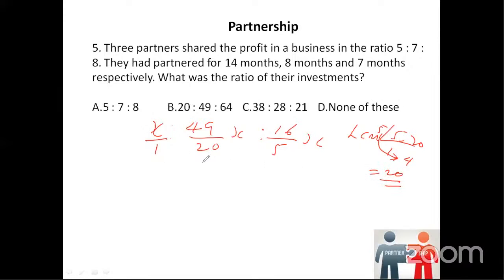So in the ratios, when you have LCM 20, you need to multiply all of them by the LCM. That is one way. Or if you observe, 1 is there. To get 20, what should we multiply? Into 20, which means the numerator also into 20. 20 we already have. For 5, 5 4s are 20, and the same way 16 4s are 64. Now X into 20. All these 20 denominators you can ignore. You can take only the numerators. 20X into 49 is to 49X, 16 4s are 64X. This is how we calculated the LCM. That's how you have to solve ratios and proportions.